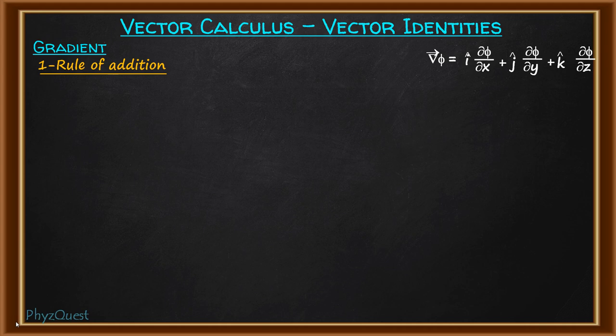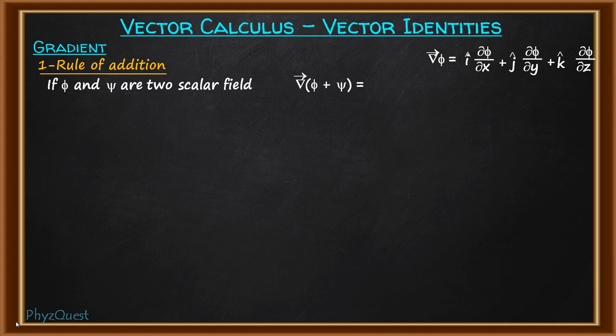So if we have two scalar fields phi and psi, then the gradient operator acting on the sum of the two fields, that is gradient of phi plus psi, is equal to the sum of the gradients of the fields.